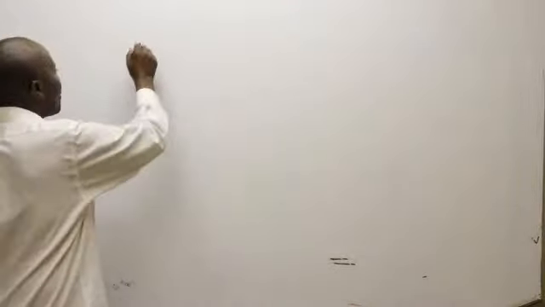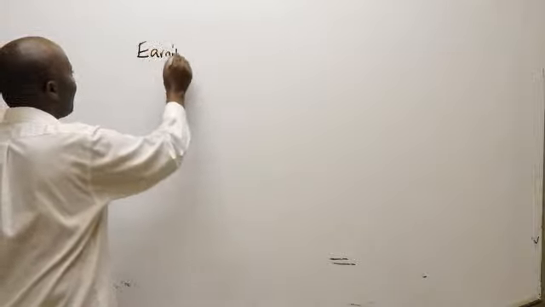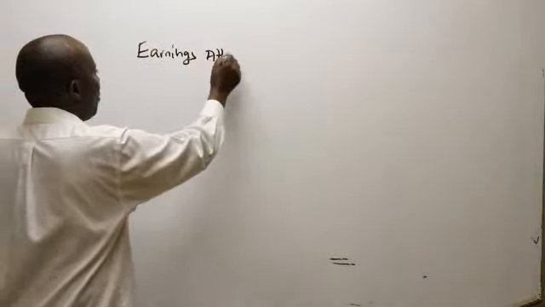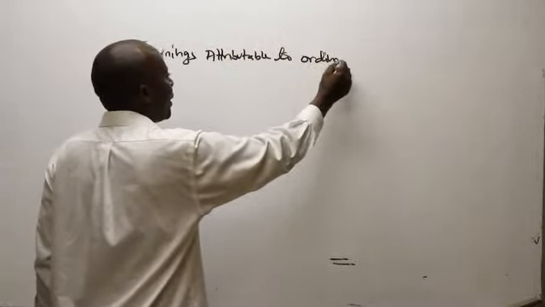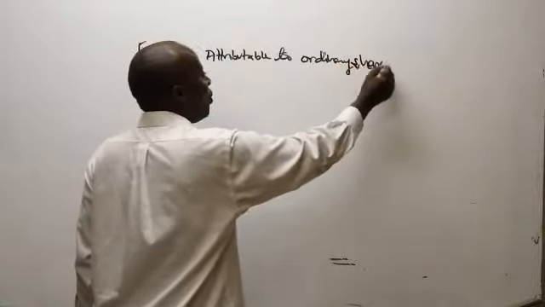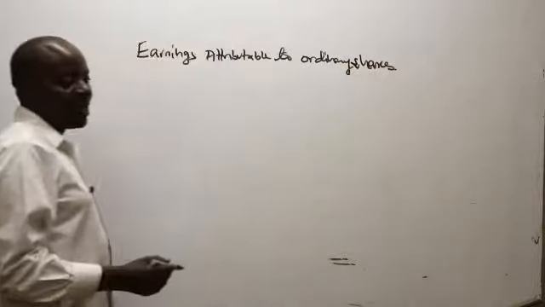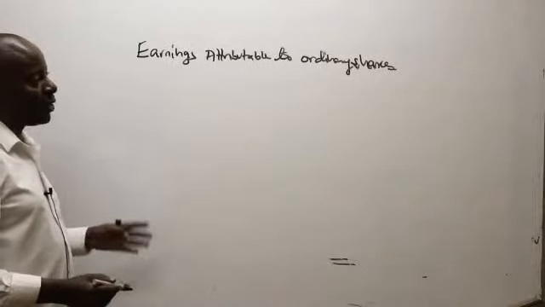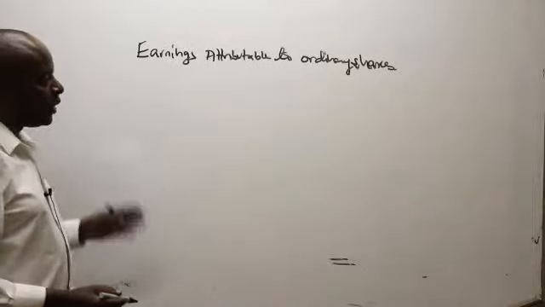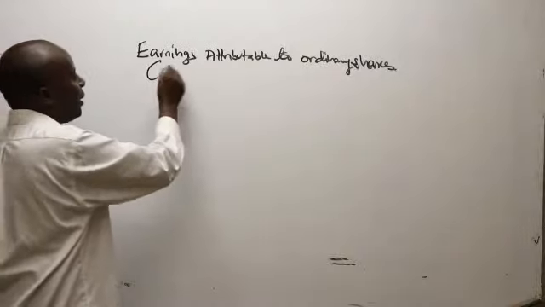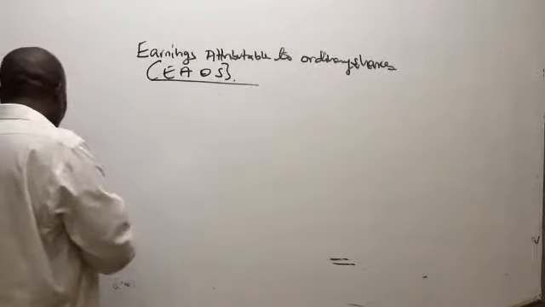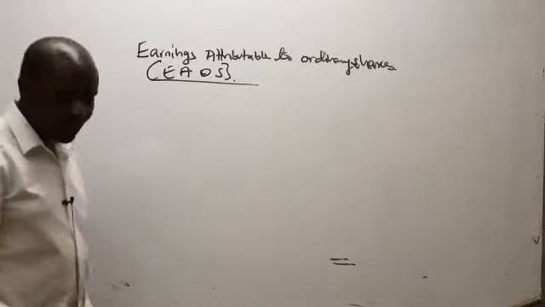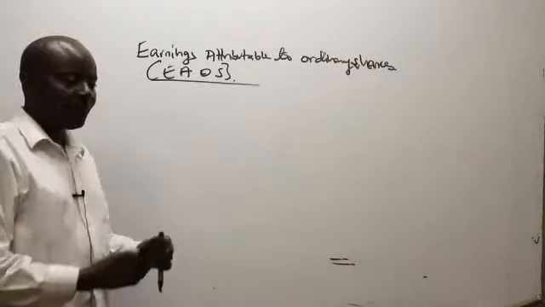So now you write there in big letters: earnings attributable to ordinary shareholders, who shall be consuming the EPS. Remember, it is ordinary shareholders who consume the EPS. So this is EAOS. Very important.